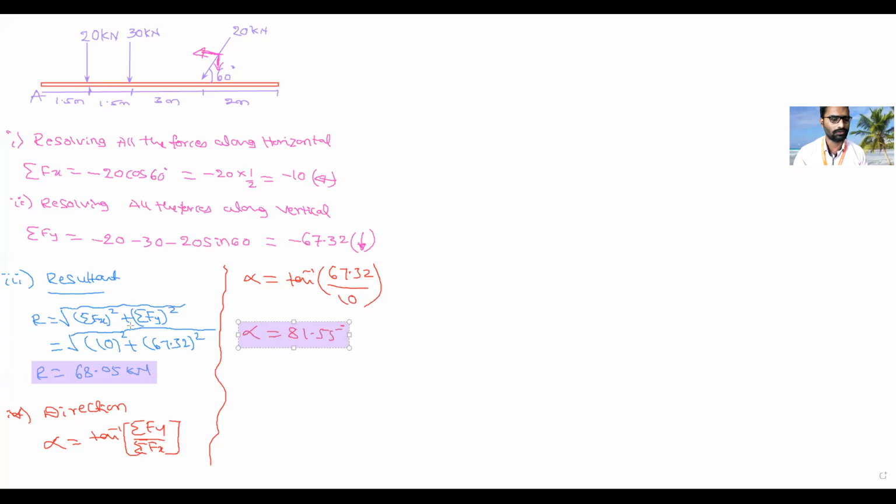Okay, so this is how you have to find out the alpha. Next step is what? Moment about point A. I will take moment. This is the point A. So this first force, 20 kilonewton force, is it producing clockwise rotation or anti-clockwise rotation? Clockwise.